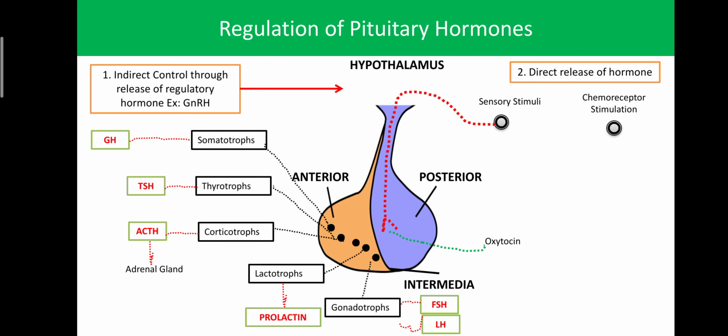And the nuclei of the hypothalamus also receive messages from the chemoreceptors. That is known as chemoreceptor stimulation, and the chemoreceptor function is to detect whatever chemical changes occur in the body, in the blood. Those changes are detected, read and converted into a message, and that message is sent to the brain. So with a deficiency of water or a decrease in the water level in the blood or electrolytes, that is detected by the chemoreceptor, which sends information to the hypothalamus.